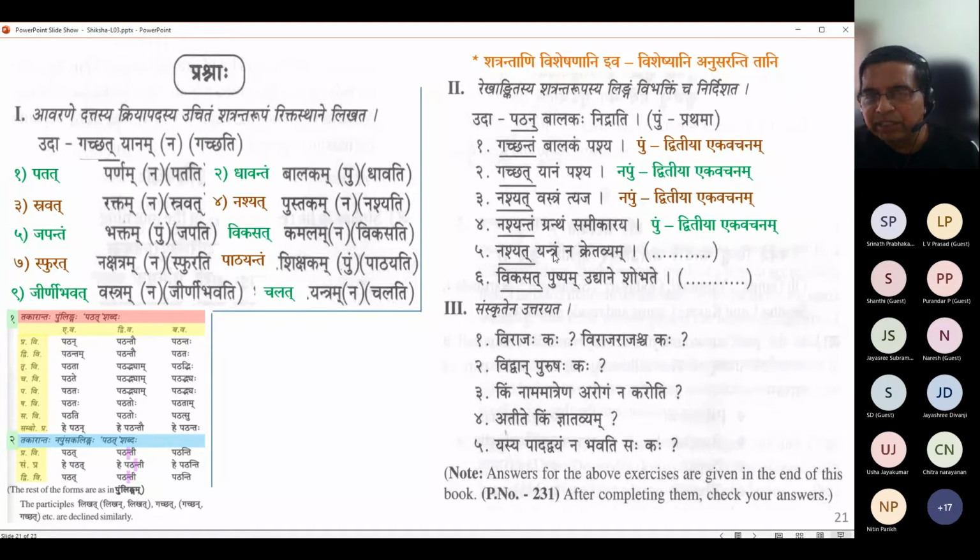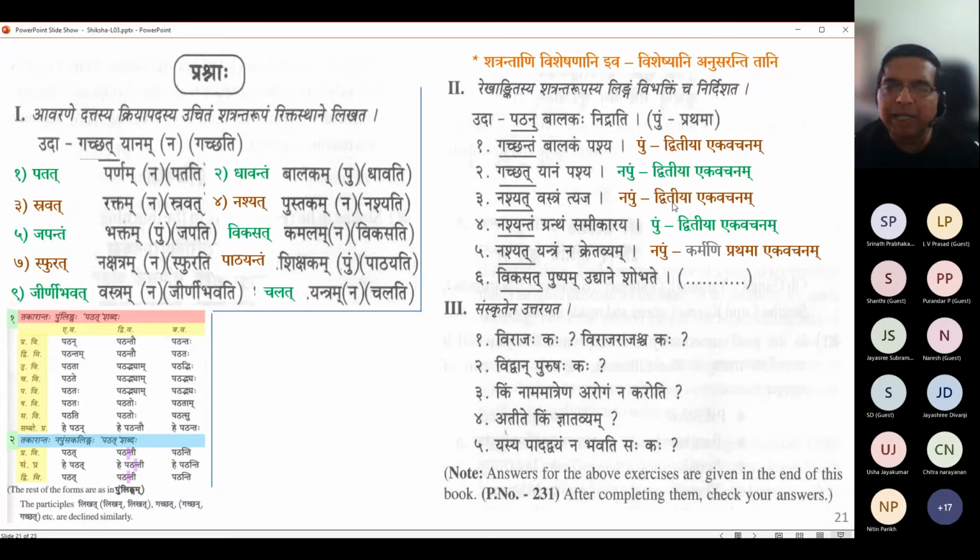So it is in Dvitiya, because it is the object of not to be purchased. It is the object not to be purchased. Yeah, that means the defunct machine is not to be purchased. Exactly. So Dvitiya Ekavachana. Okay, Napumsaka. So Karmani. Okay, sir. Oh, I have Karmani Prathama Ekavachanam Kretavyam.